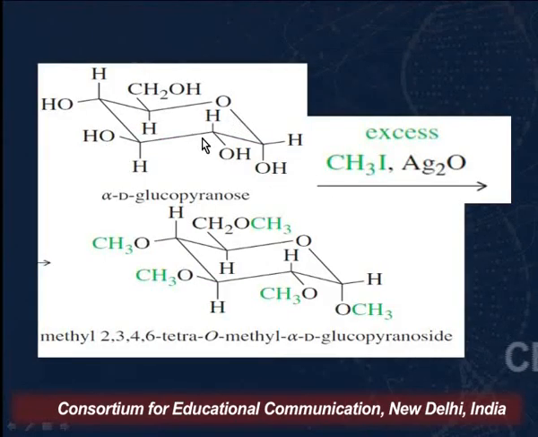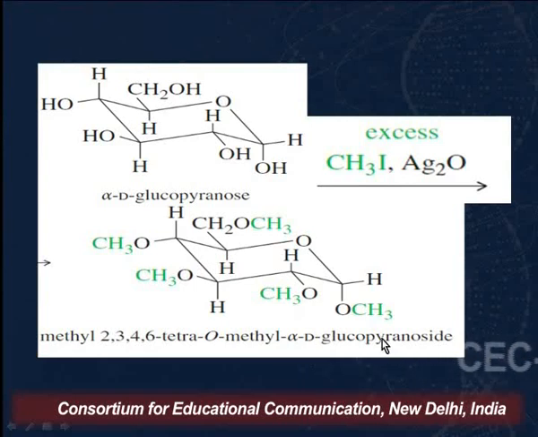So again, I have shown the previous slide here: alpha-D-glucopyranose will react with excess of methyl iodide and silver oxide to give us methyl 2,3,4,6-tetra-O-methyl-alpha-D-glucopyranoside.